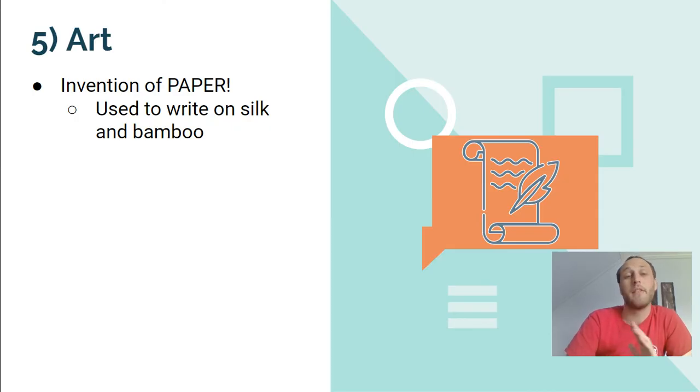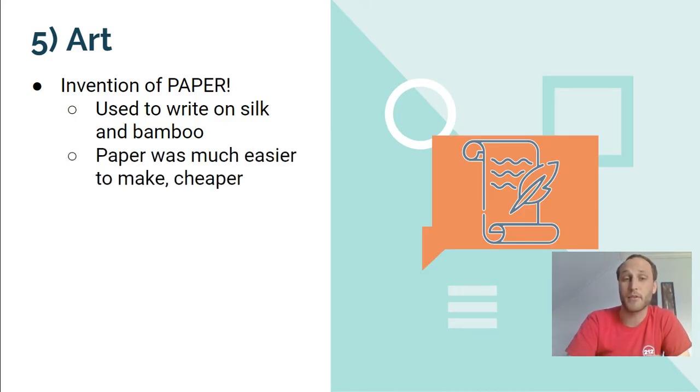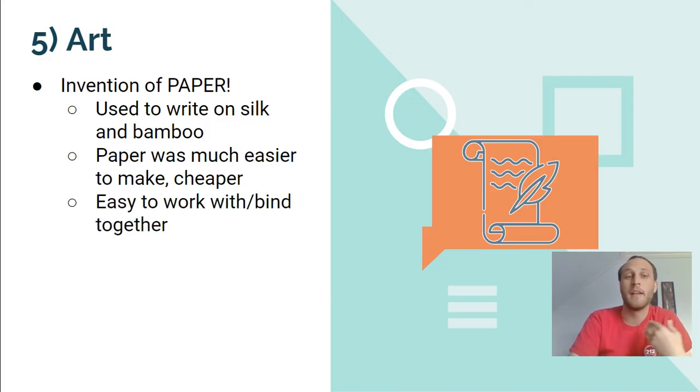Before paper, the Chinese people used to write on silk and bamboo. Silk was super expensive, right? So you didn't want to write on that very much. And then bamboo was very difficult to write on because they would just take a bunch of bamboo sticks, kind of twine them together, and then try to write on it, which is not a very good surface to write on. So paper was much easier, much cheaper to make, and it was a lot easier to kind of bind together into books and things once they figure out how to make it.